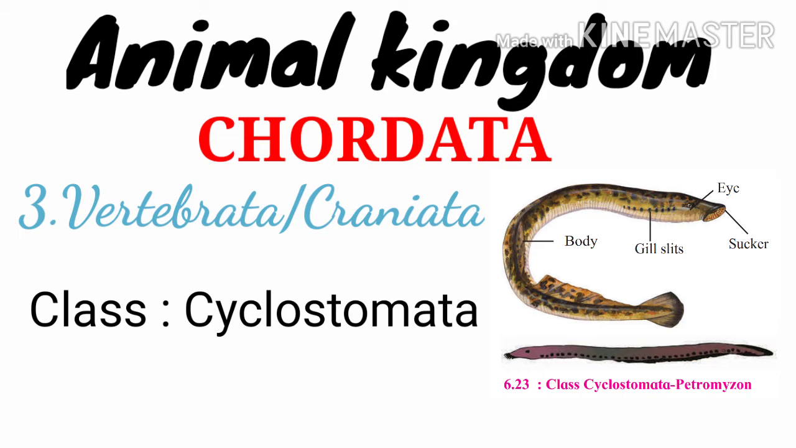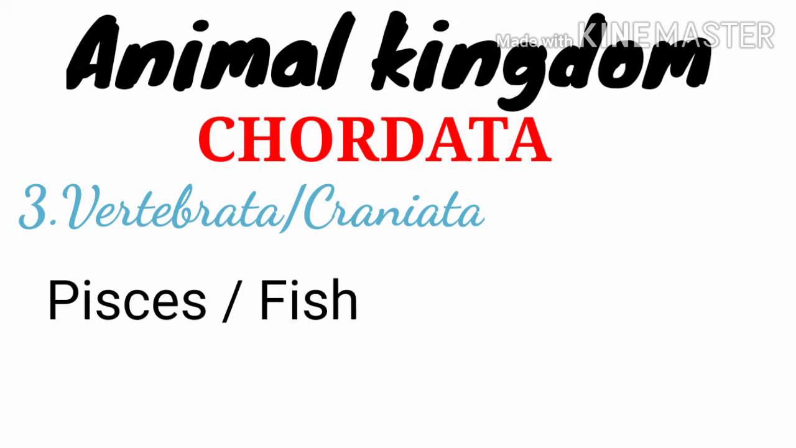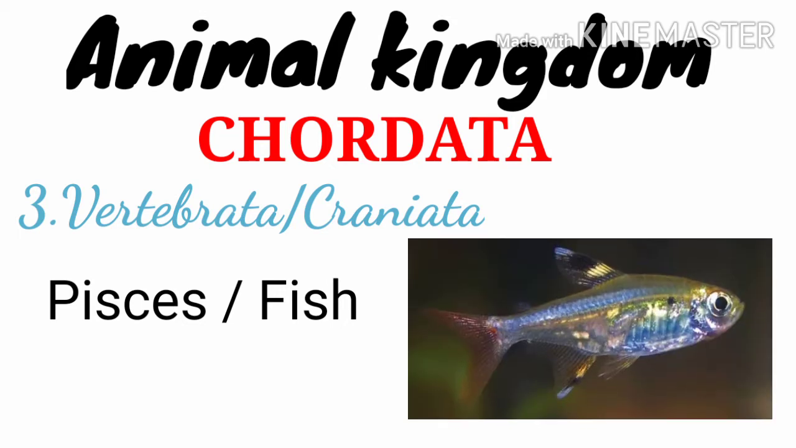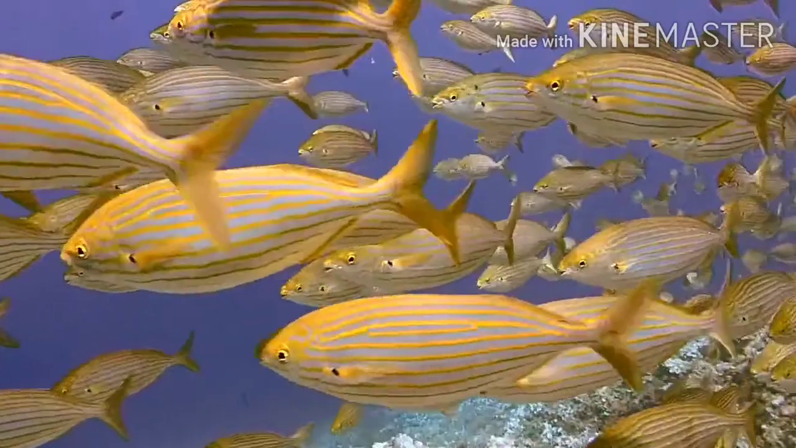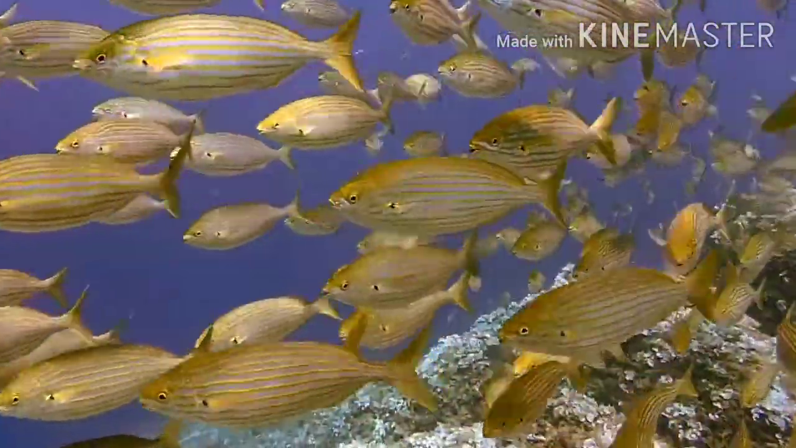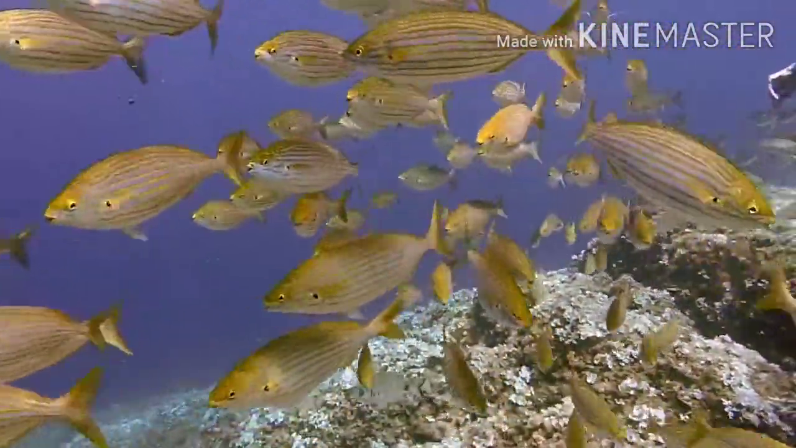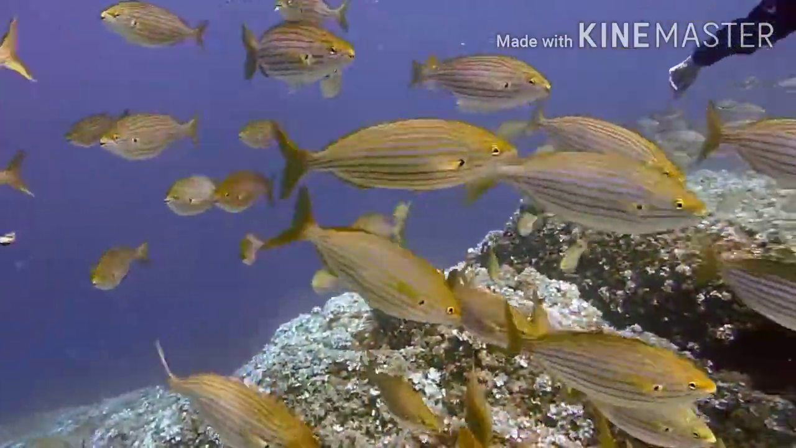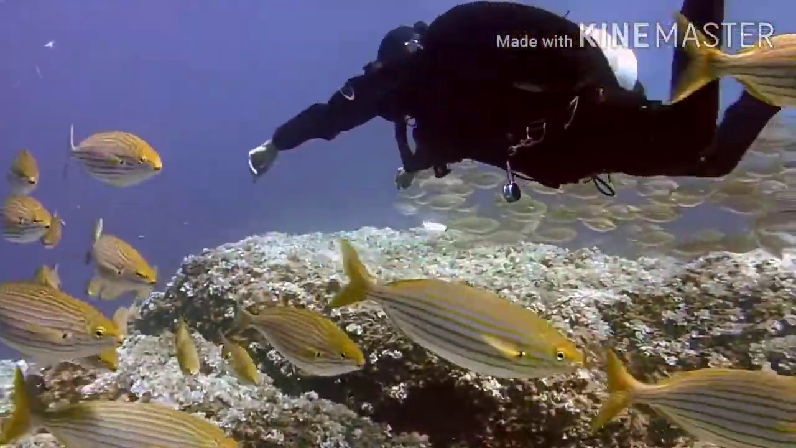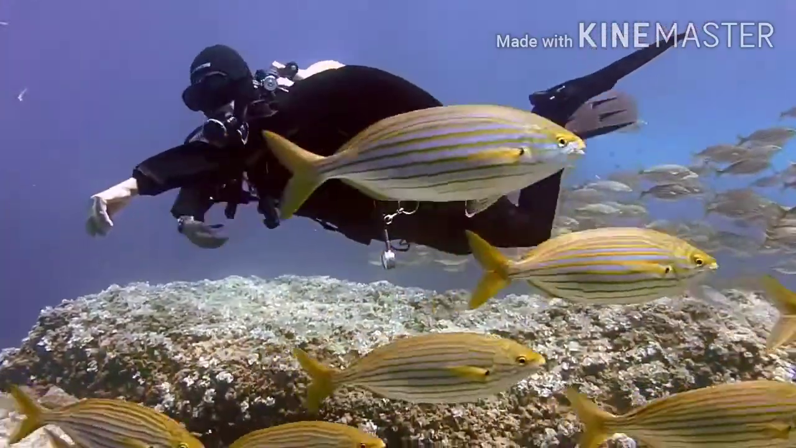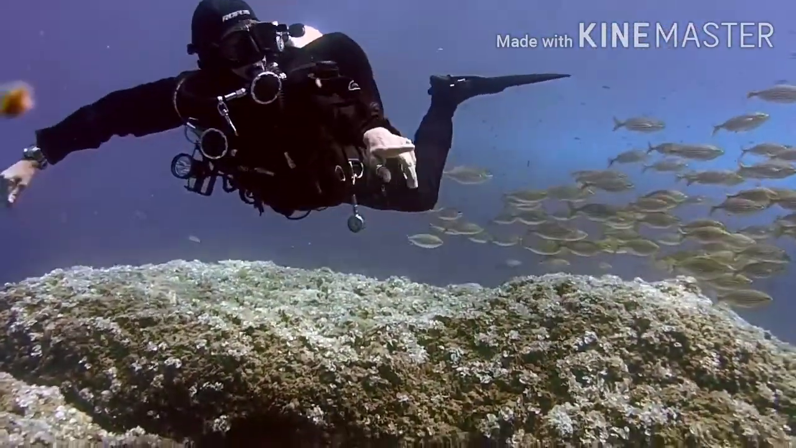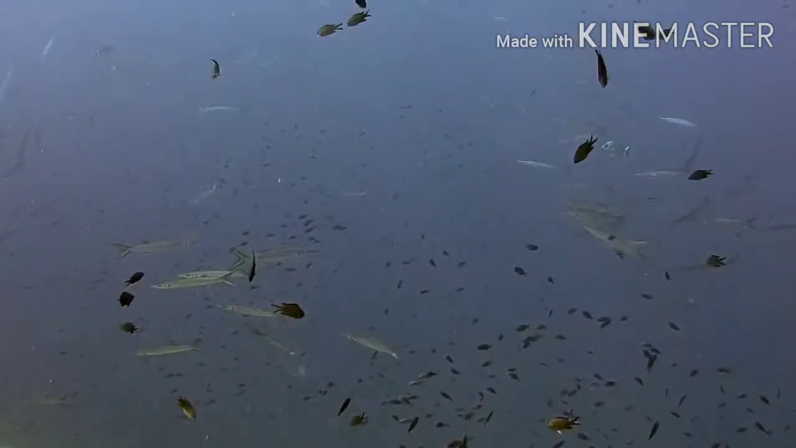The next class is Pisces or fishes. So let's see what makes any animal a fish. Fish live under water. They breathe in water. They don't have lungs but they have gills to get oxygen from water around them. Fishes have scales as exoskeleton, whereas as endoskeleton it's either cartilage or bones. They have fins for swimming. Their tail fin is useful as a steering organ during swimming.